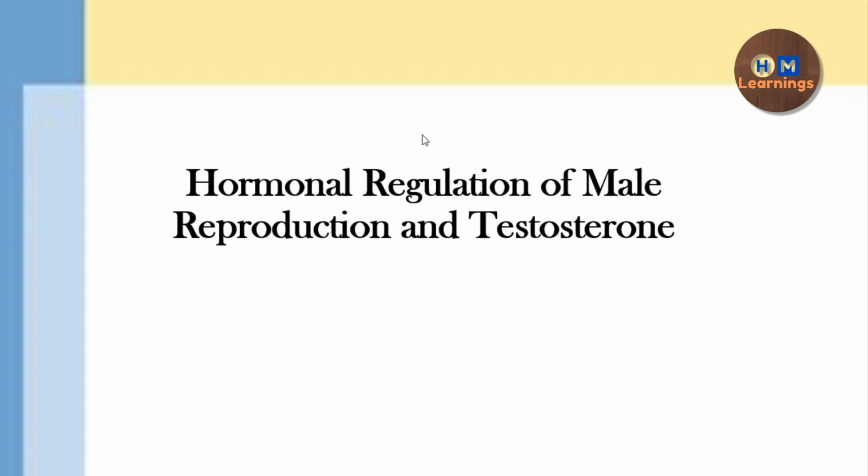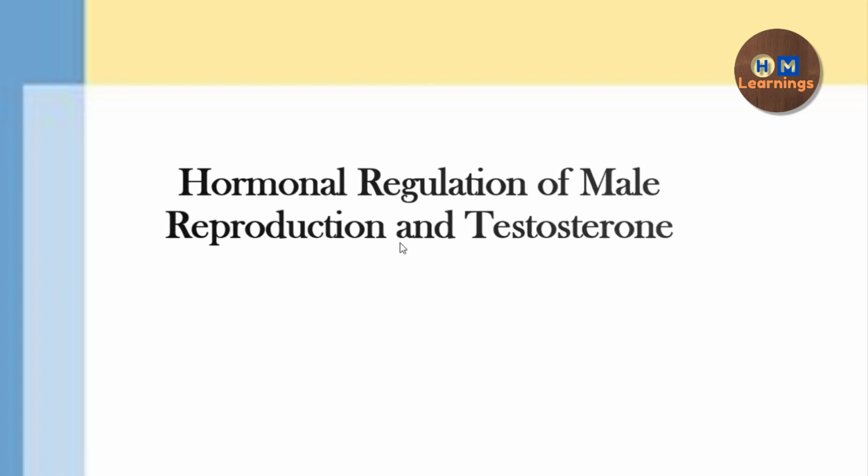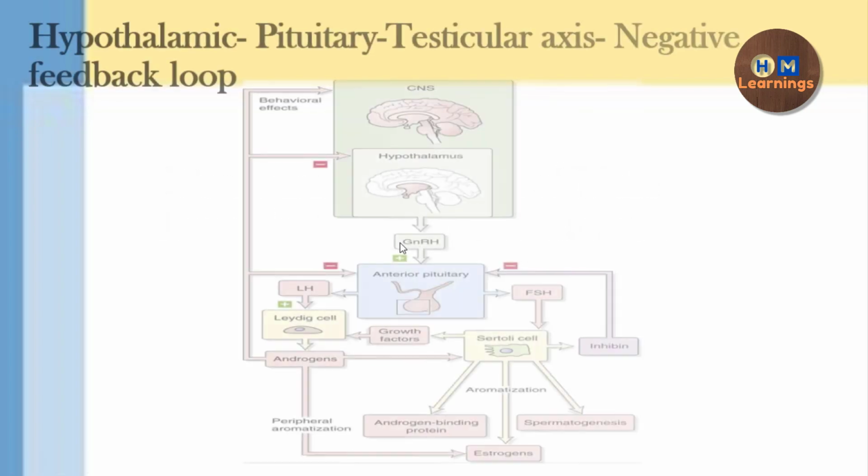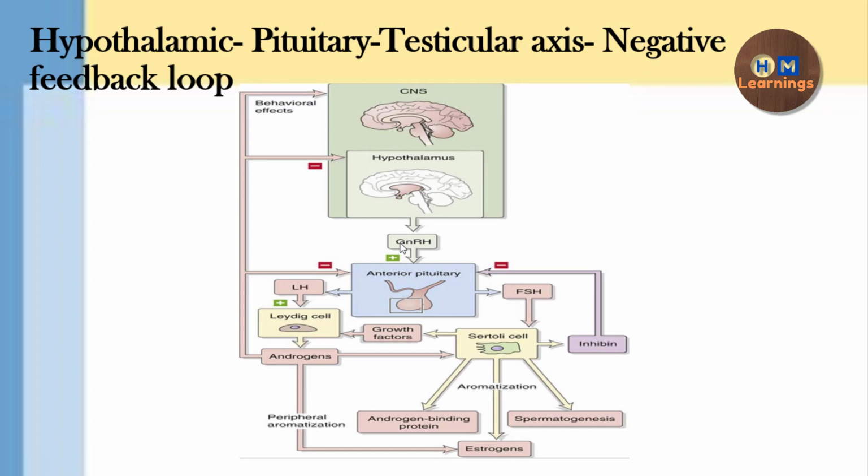So we will start today's video, that is about the hormonal regulation of male reproduction and testosterone. In this video we are going to see how the hormones, or you can say the endocrine system hormones which are secreted by the glands at the different levels, are regulating the function of reproduction.